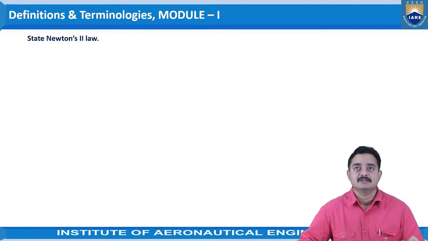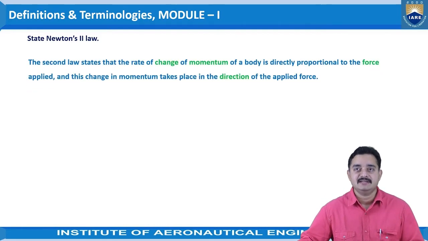Coming to Newton's second law, state Newton's second law. The second law states that the rate of change of momentum of a body is directly proportional to the force applied, and this change in momentum takes place in the direction of the applied force. When you understand this statement, it is clearly showing the definition of force. We all know force is defined as the product of mass and acceleration. Using this second law, we are going to derive the formula for force, that is mass into acceleration.